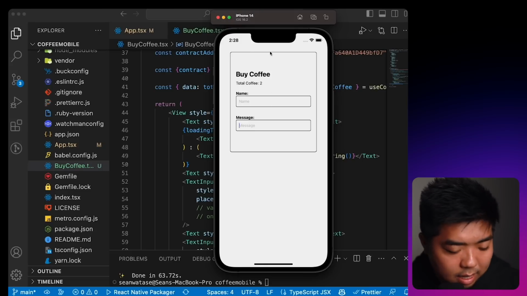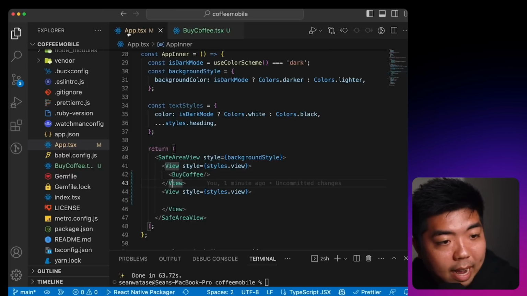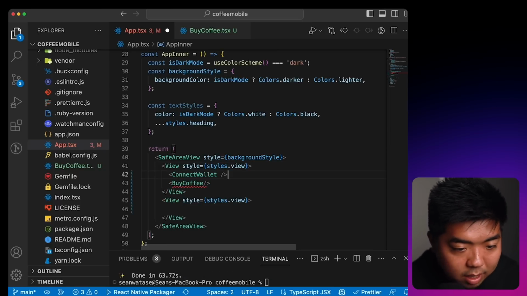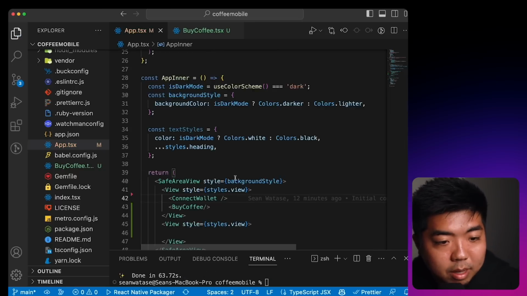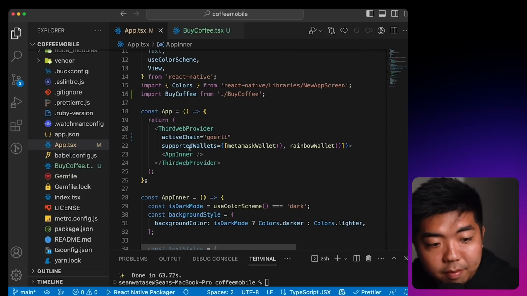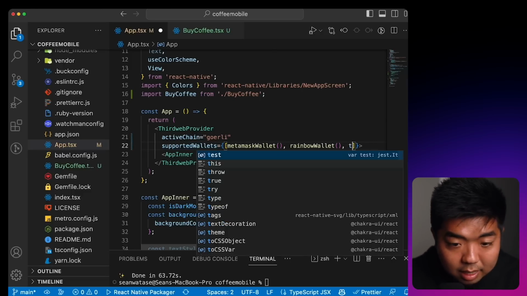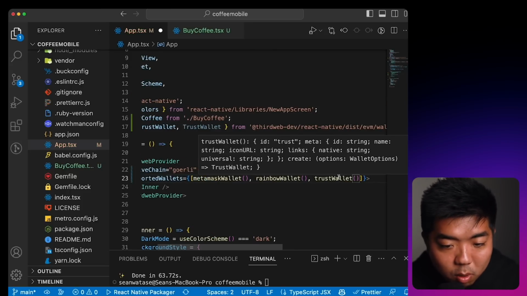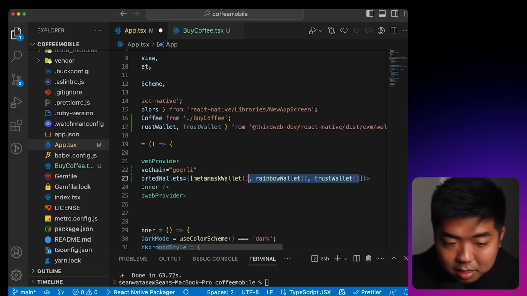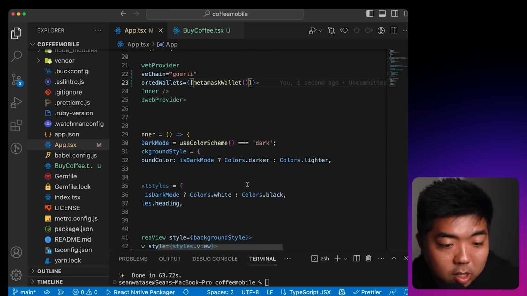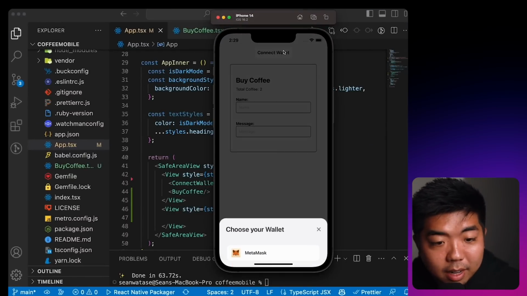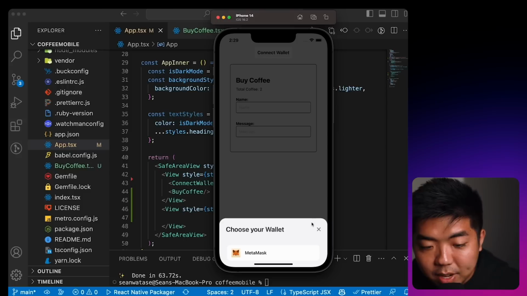Now we do need to add a connect wallet button at the very top. So back in our App.tsx, above my coffee component, I'm going to add a ConnectWallet UI component. And if we scroll up here in the thirdweb provider, you'll see supportedWallets. You can put in a list of your supported wallets here. So you can add things like Trust Wallet, you can add Rainbow, you can add Coinbase Wallet, or you can just add something like MetaMask if MetaMask is the only thing you want to support. So if I come back to the app here, we now have a connect wallet button on the top. If I click on connect wallet, it only shows MetaMask because we removed everything else.